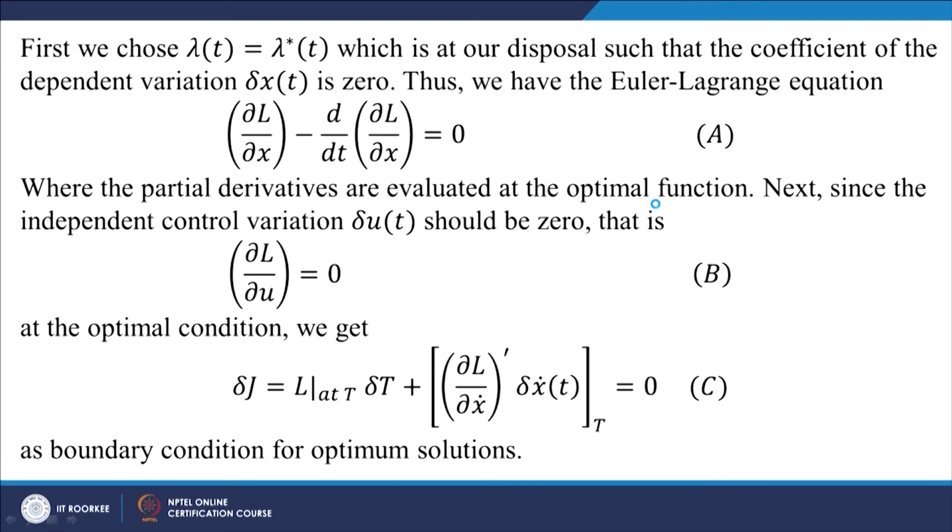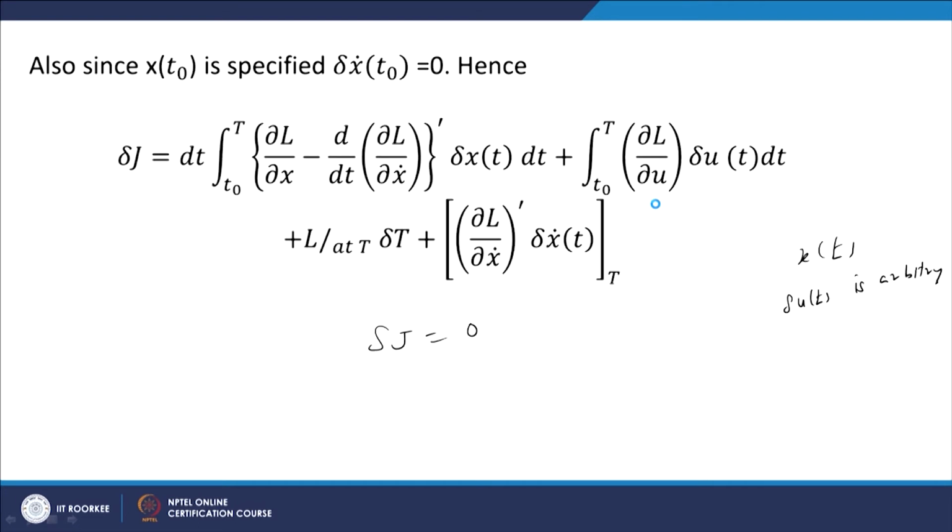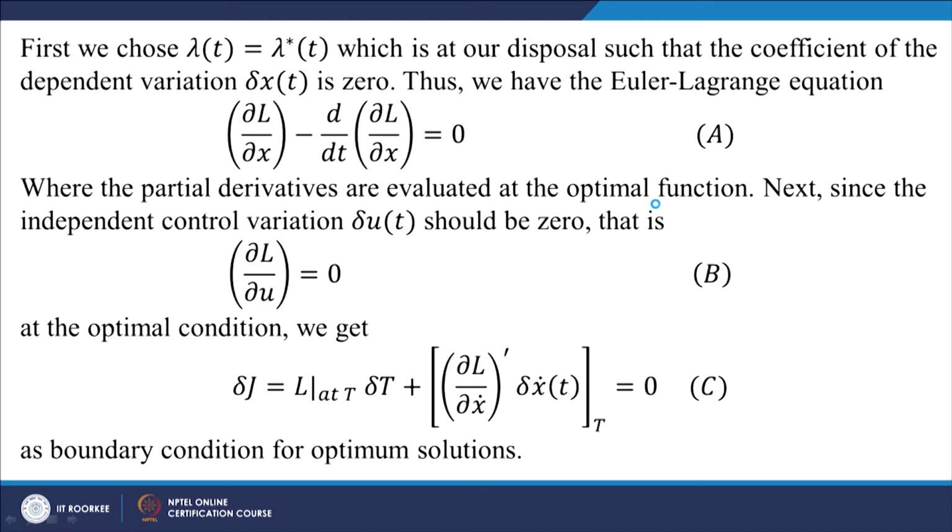And finally, after equating the first term, it is already 0, the second term is also 0, only the remaining terms are del J equal to L at capital T del t plus this expression, that should be equal to 0. So, we get the boundary condition as del J equal to 0.